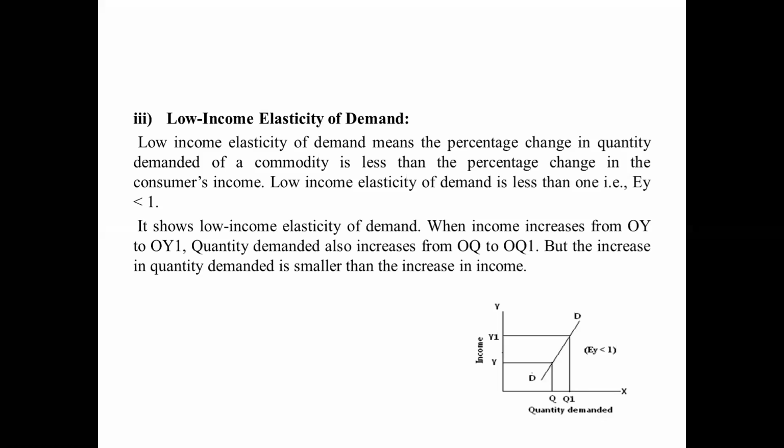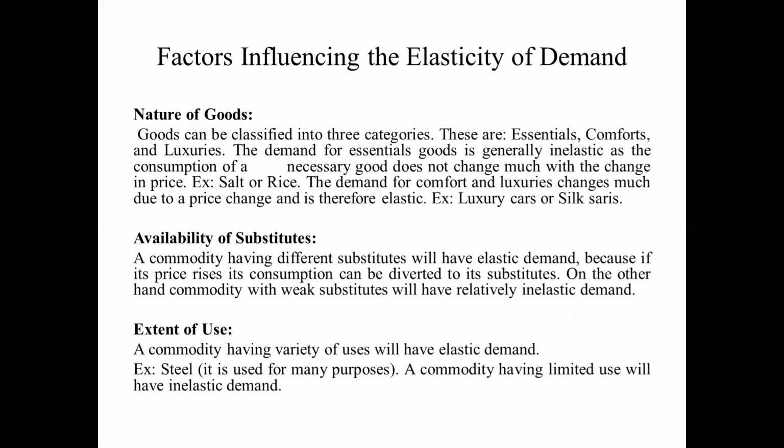Coming to the graph, it shows low income elasticity of demand: the income increases from 0Y to 0Y1, and the quantity demanded also increases from 0Q to 0Q1, but the increase in the quantity demanded is smaller than the increase in income. Compared to income, the demand for the particular product is less. That's why it says EY less than 1. Okay, that is called low income elasticity of demand.